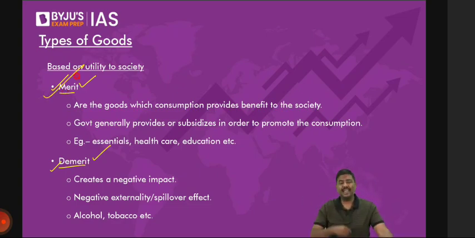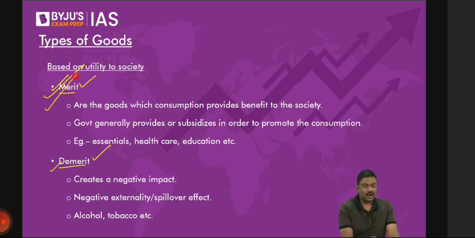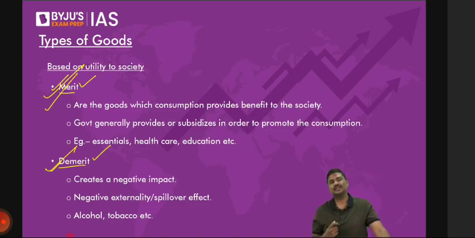So examples of merit goods are, let's say, education, the healthcare sector, nutritious food. So these are merit goods. What about demerit goods? I'll give a very simple example: tobacco products, alcoholic products.